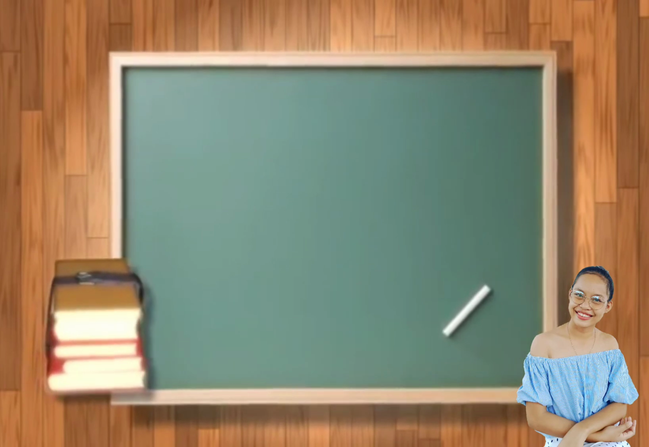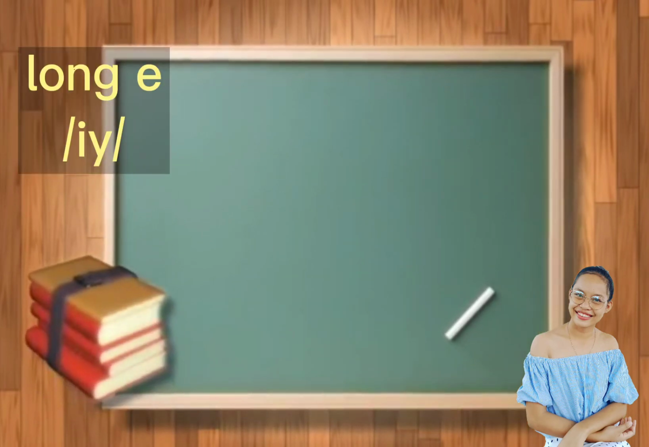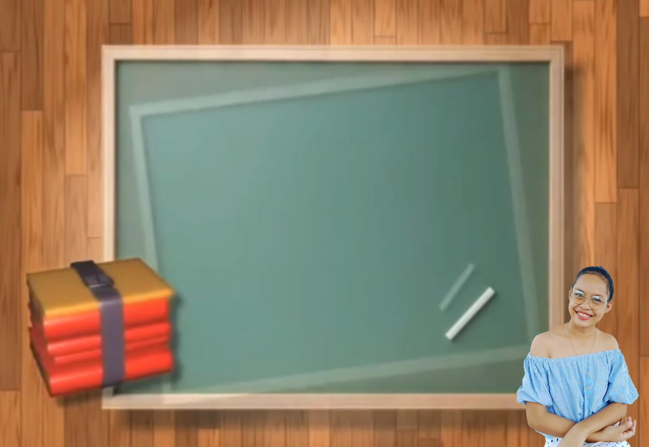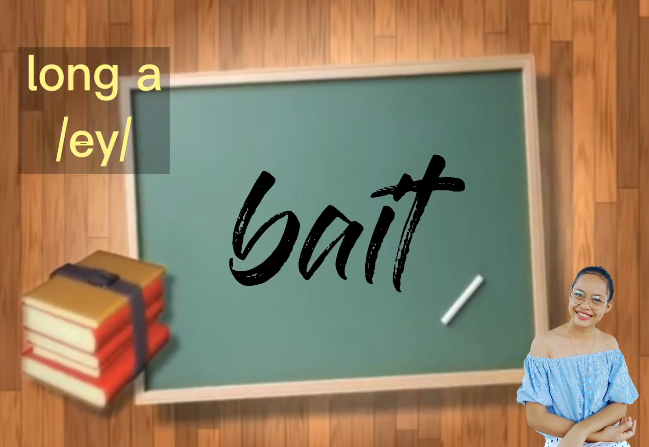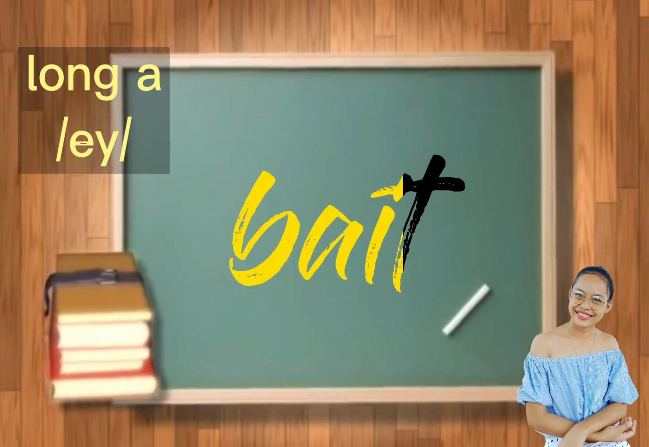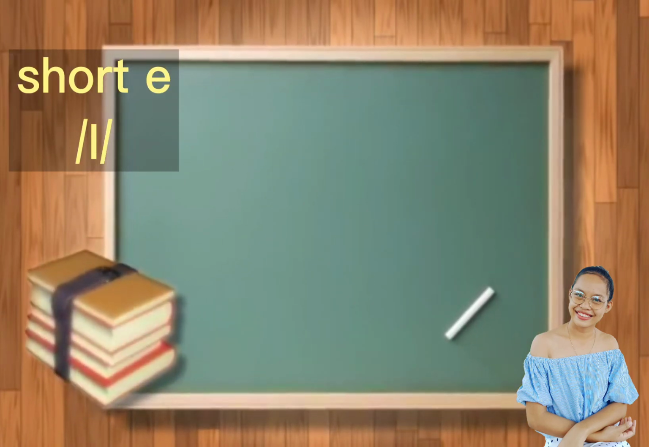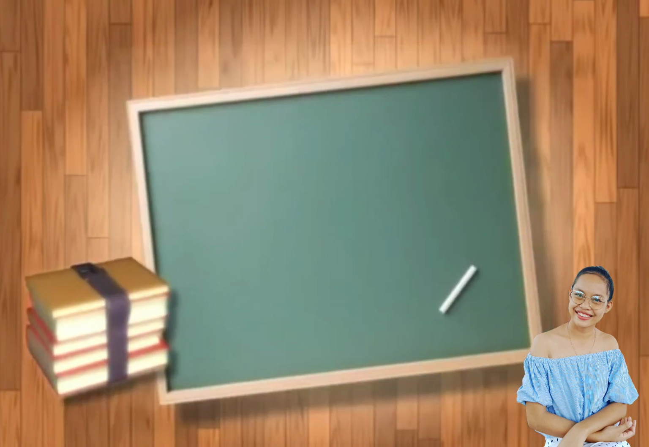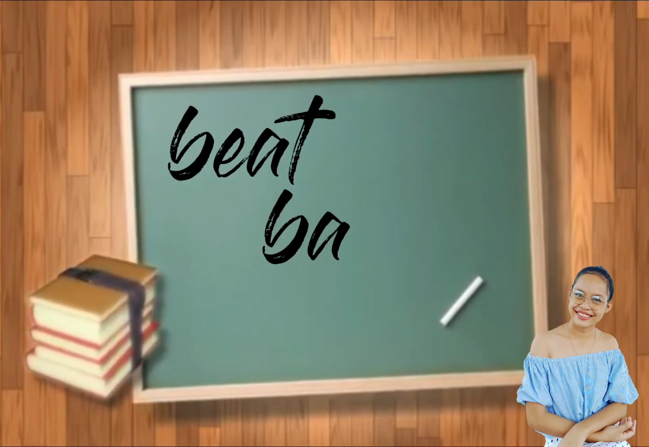Another example, for the long E, we have beat. For the long A, we have bait. And for the short E, we have bet. Again, beat, bait, bet.